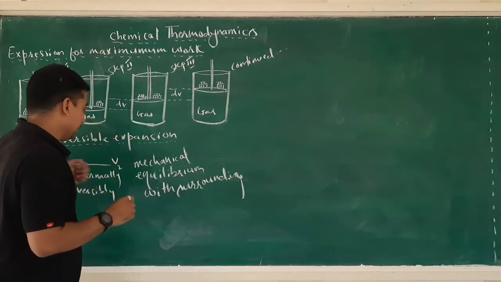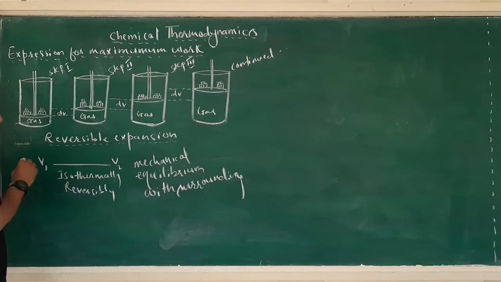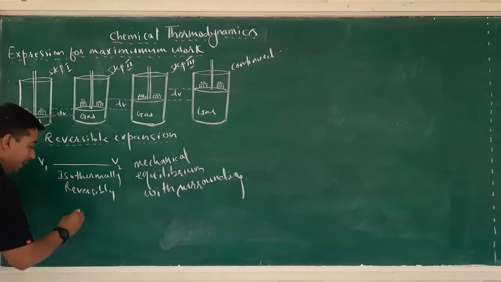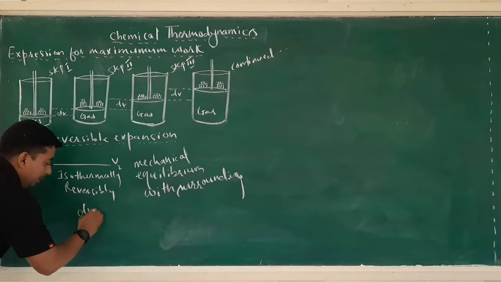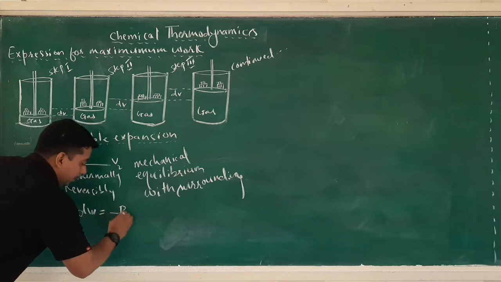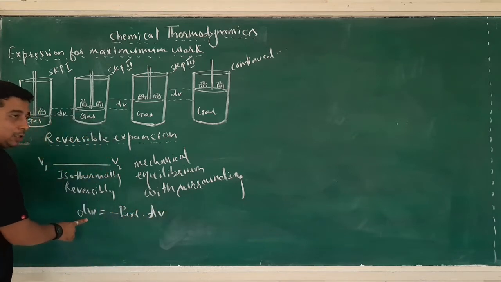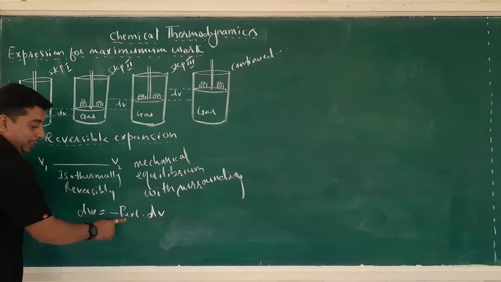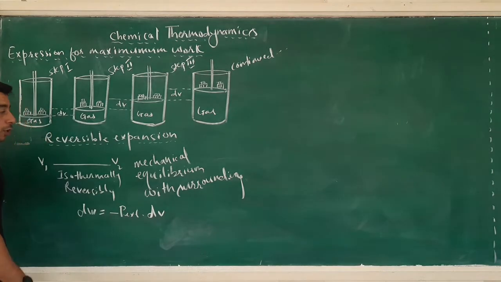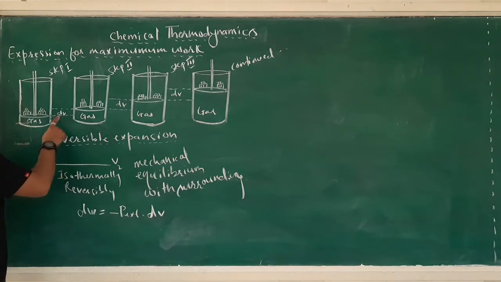The small amount of work done in each single step is given by dW equal to minus Pext into dV, where dW is the small amount of work done in each single step, Pext is external pressure, and dV is the small change in volume in each single step.